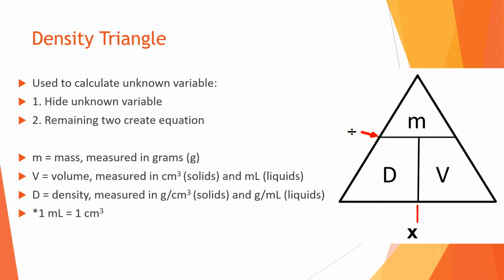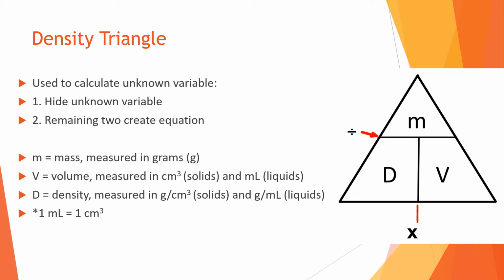The triangle is used to calculate unknown variables. So the first thing you want to do is hide the unknown variable. So if you have a question that's asking you to determine what the density is, it means hide the D. So you could just take your hand and cover up the D.